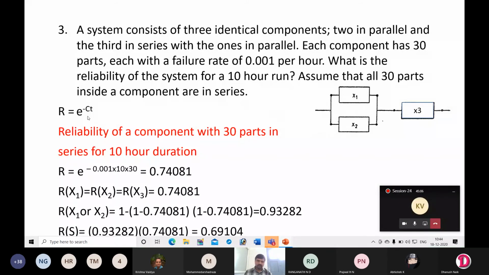Okay, so we have the reliability equation R is equal to e power minus Ct. Reliability of a component with 30 parts in series for a 10-hour duration. So here t is given as 10 hours, C, that is the failure rate, is also given, 0.001, but we are multiplying it with 30. The reason is this subassembly consists of 30 parts.